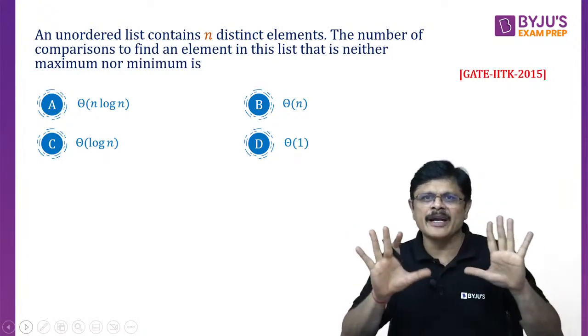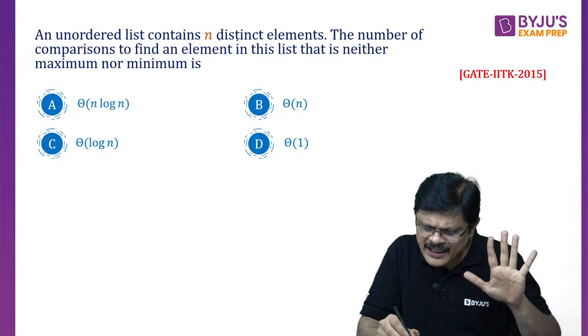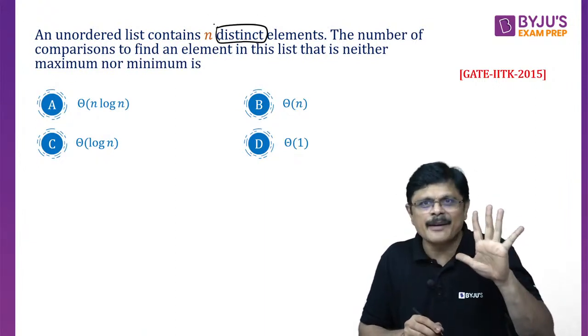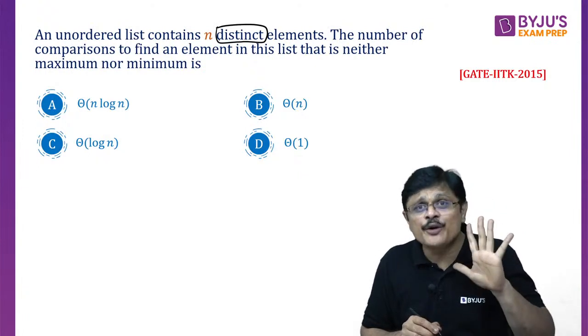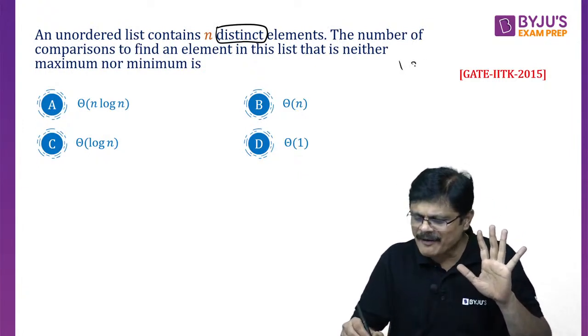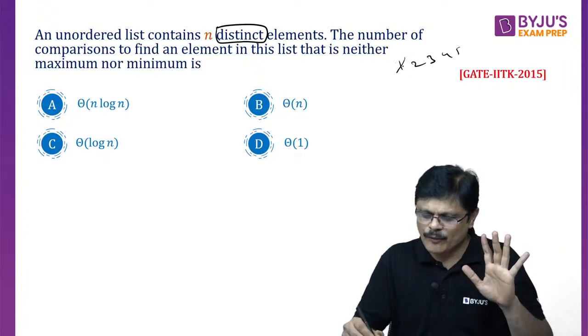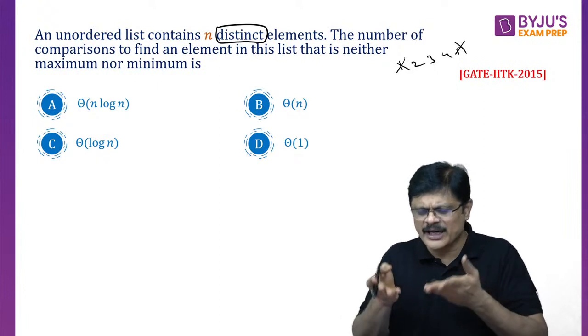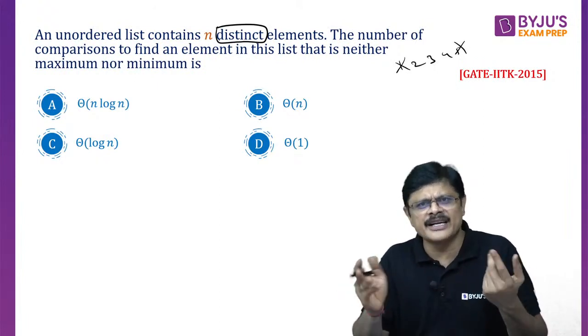Suppose I am having 5 elements, and all are distinct. I need to find the element which is neither maximum nor minimum. For example, if I am having 1, 2, 3, 4, 5, then 1 is minimum, 5 is maximum. I just need to tell one of these numbers. Either I should say 2, 3, or 4. Anything is fine for me.